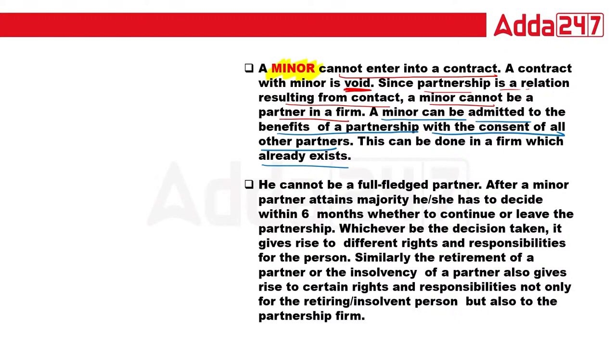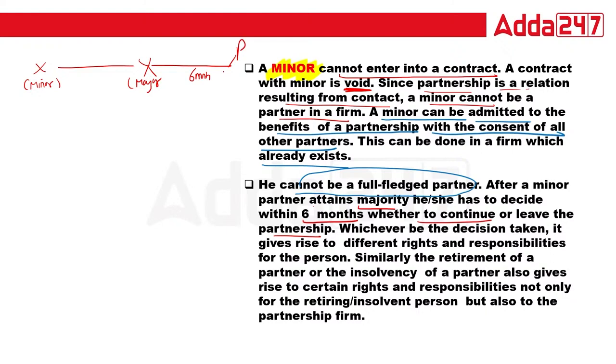He cannot be the full-fledged partner. After a minor partner attains majority, he has to decide within 6 months whether he wants to continue or leave the partnership. That is very important. Suppose X is a minor, he becomes major. Then he has a 6 month time period to declare whether he wants to become a partner or not. Whichever decision is taken, it gives rise to different rights and responsibilities of the person.